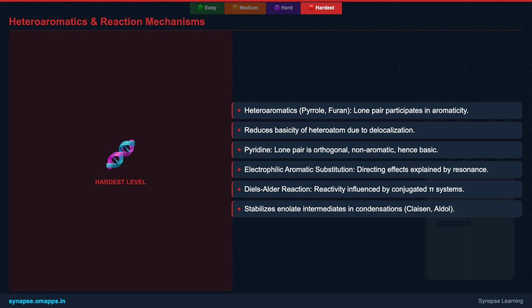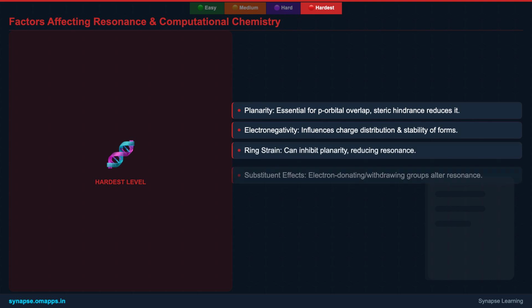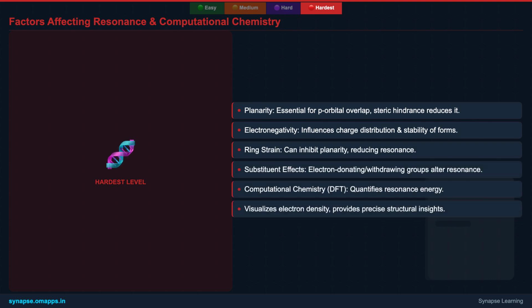Beyond this, resonance is fundamental to understanding complex organic reactions, from electrophilic aromatic substitution directing effects to the reactivity of conjugated systems in Diels-Alder reactions, dictating reaction pathways and product formation. The extent of resonance stabilization is not always uniform. Factors like molecular planarity are crucial. Steric hindrance can twist a molecule out of planarity, reducing p-orbital overlap and thus diminishing resonance. Electronegativity differences within a molecule can also affect the distribution of formal charges and the stability of contributing structures.